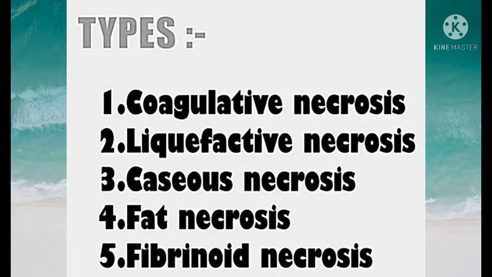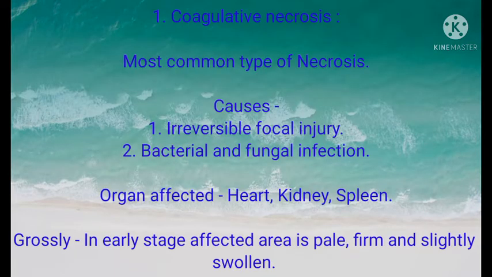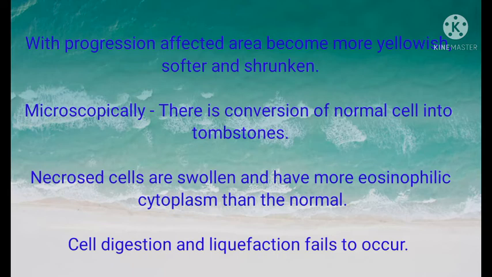Types of necrosis: coagulative necrosis, liquefactive necrosis, caseous necrosis, fat necrosis, fibrinoid necrosis. Coagulative necrosis is the most common type of necrosis. Causes: irreversible focal injury. Organs affected: heart, kidney, spleen. Grossly, in early stage the affected area is pale, firm and slightly swollen. With progression, the affected area becomes more yellowish, softer and shrunken.